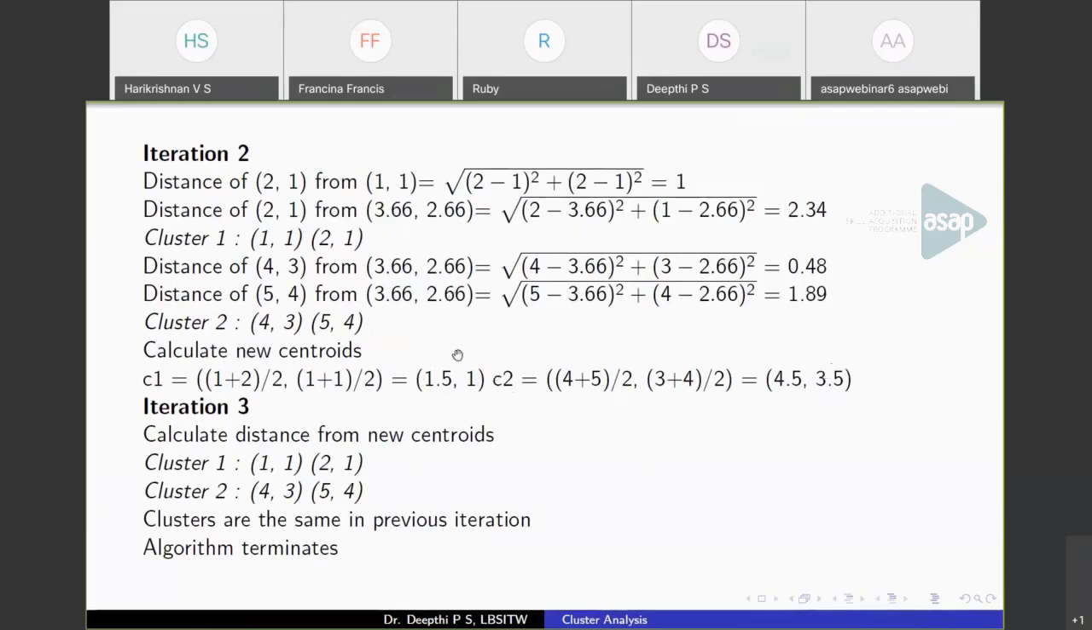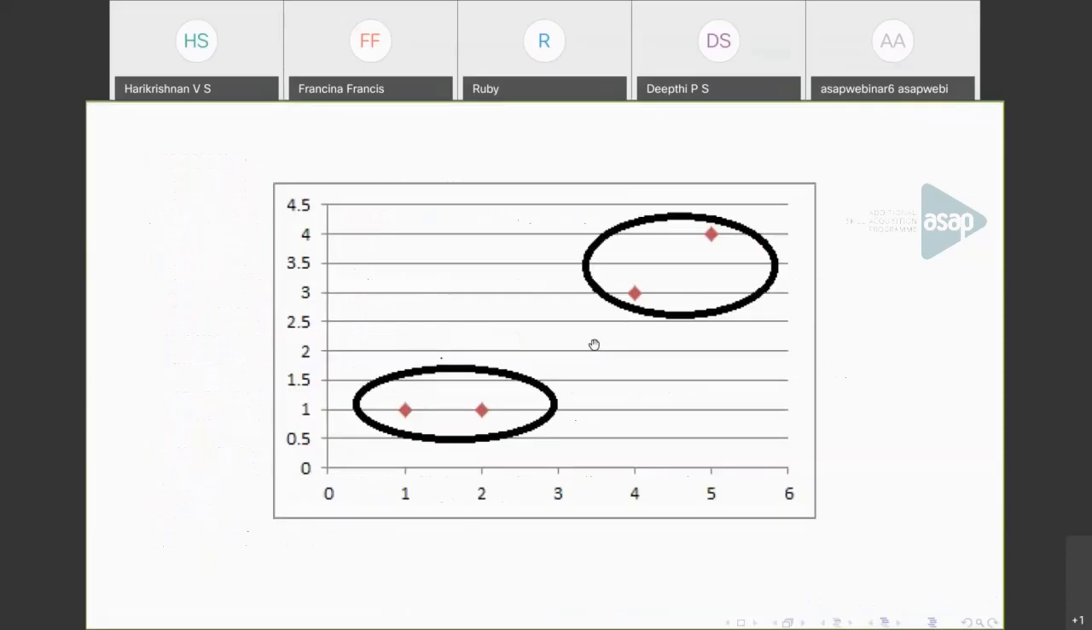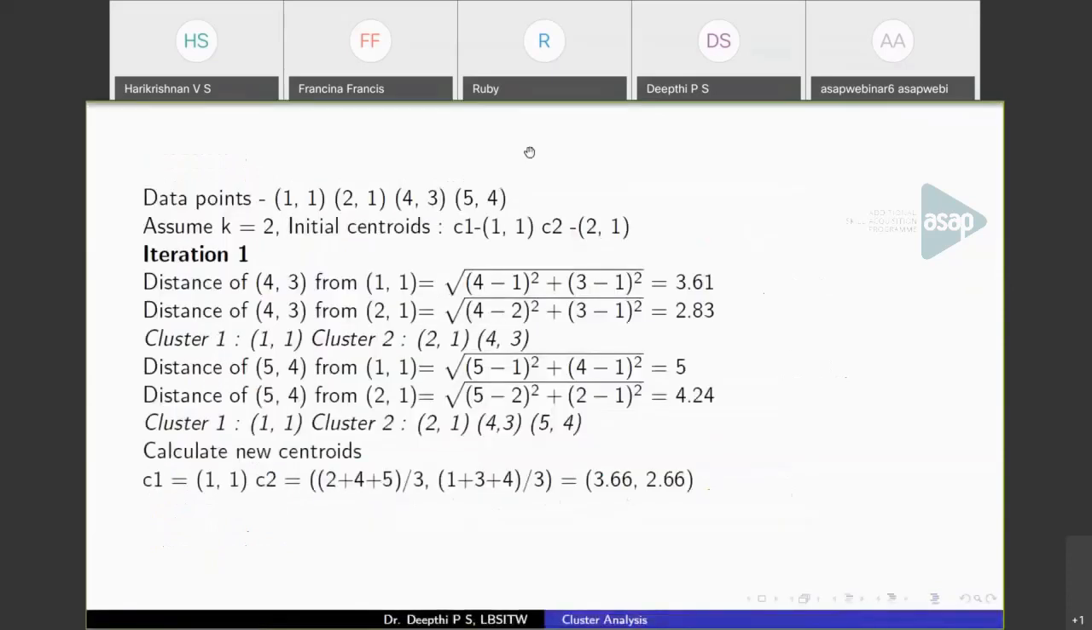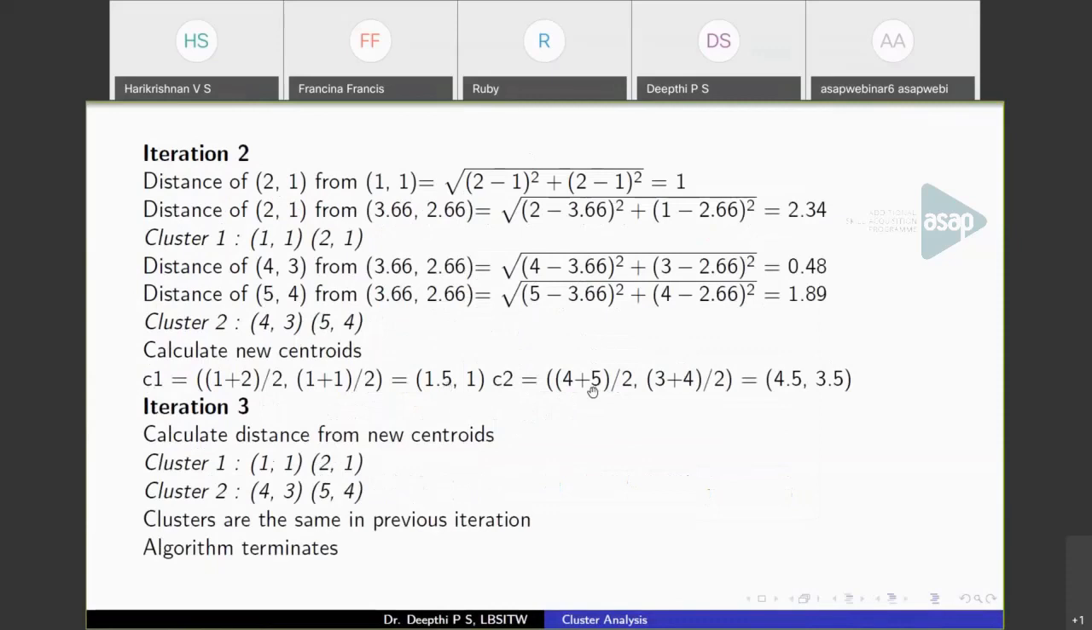Now again calculate the distance of all points. We have 4 points here: (1, 1), (2, 1), (4, 3), (5, 4). I have skipped the distance calculation because you can see from this example itself that (1, 1) is close to (1.5, 1) rather than (4.5, 3.5), so (1, 1) goes to this cluster. Also (2, 1) is close to this point. So (1, 1) and (2, 1) will form cluster 1, and (4, 3) and (5, 4) are close to the other point, so they will go to the second cluster. So this is iteration 3.